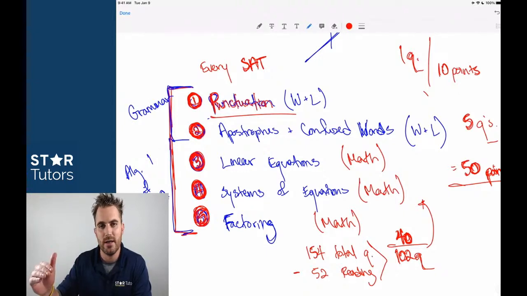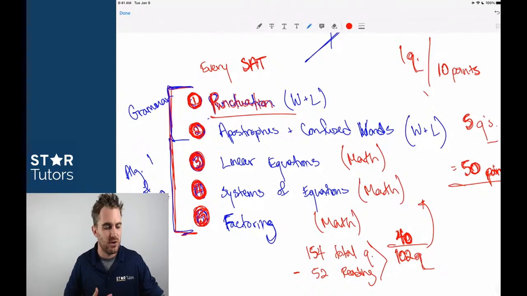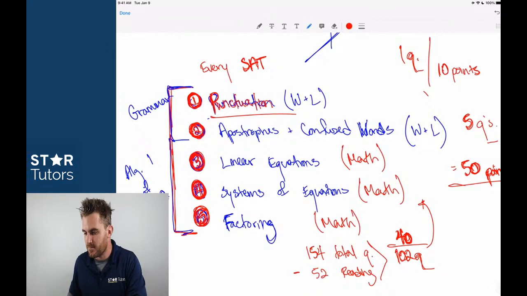You know it. And that level of confidence, that ability to move through those questions quickly and accurately, because you can do that with rules-based questions, will allow you all the time and confidence in the world that you need on all the other questions that you naturally worry about because you haven't seen them before, and you don't feel as comfortable with those. Okay, so that's why these questions are not only important as questions in themselves.